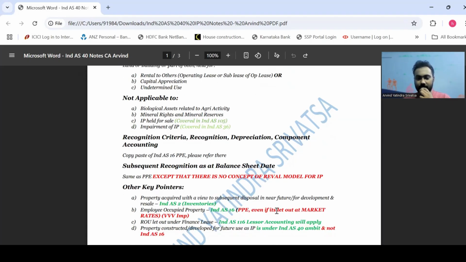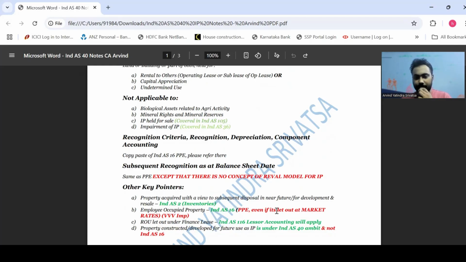Next, other key pointers. Property acquired with a view to subsequent disposal in the near future, or for development and resale. So basically they are referring to people in the real estate industry who acquire the property with a view to resale, or with a view to develop it further and then sell it. This will be covered under Ind AS 2, because the property is inventory for the real estate broker and it's not an investment property for them.